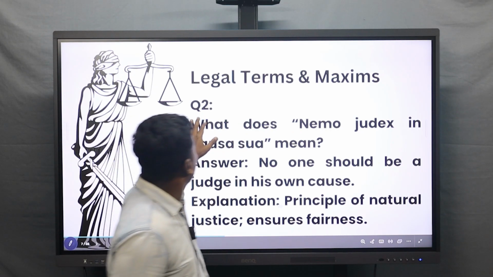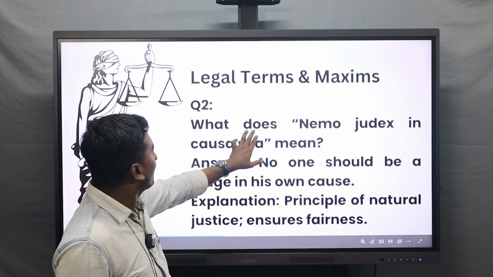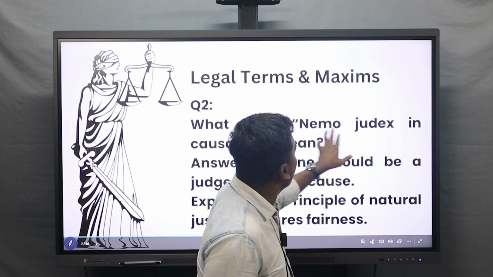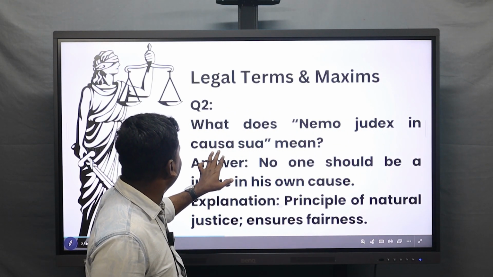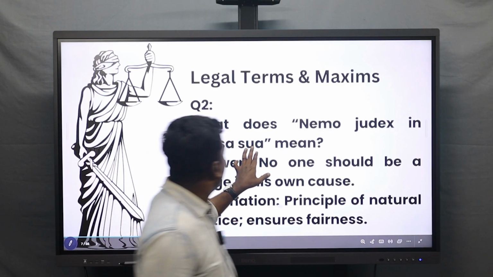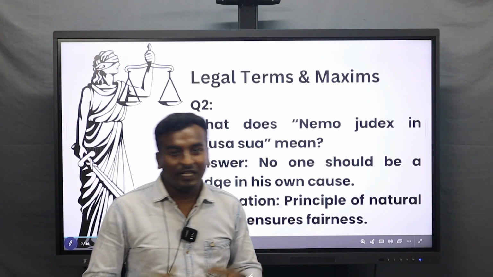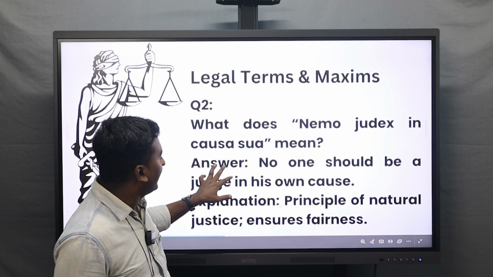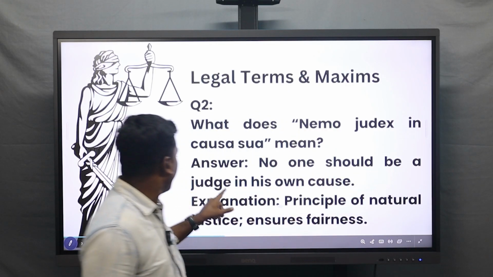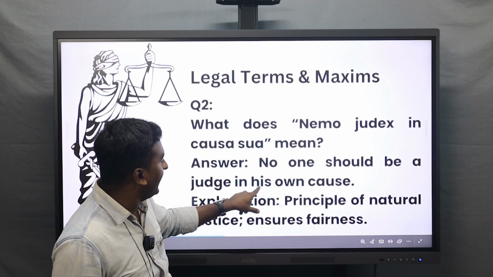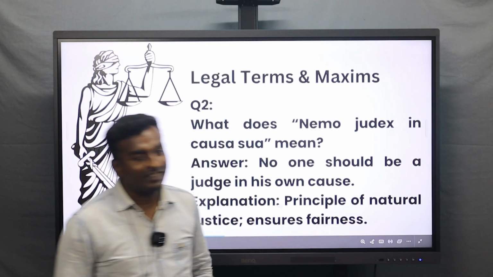Question number 2 goes like this. What does nemo judex in causa sua mean? The answer is clear: no one should be a judge in his own cause.